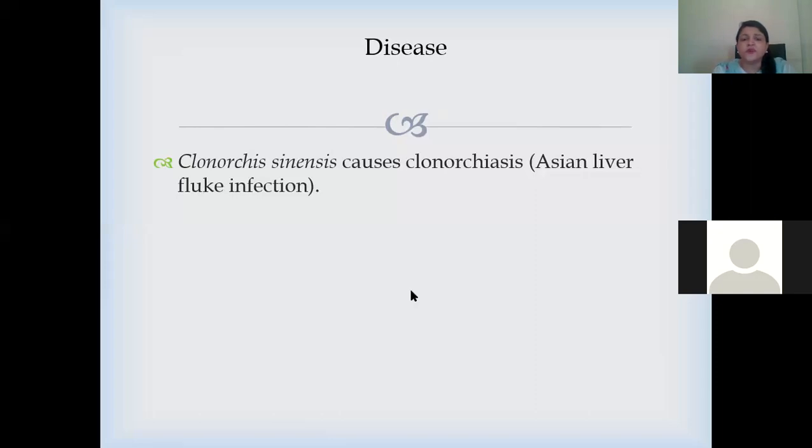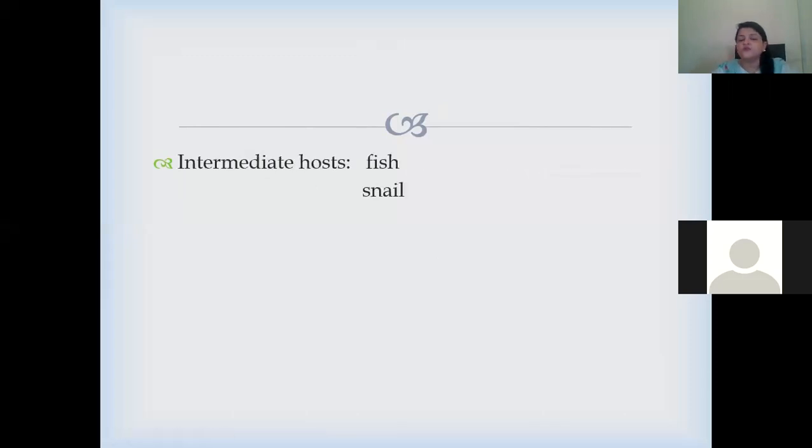All right, the next topic is Clonorchis sinensis, and it causes clonorchiasis, that is also called Asian liver fluke. The schistosoma are called blood flukes. This is called liver fluke. The intermediate host is either fish or snail.